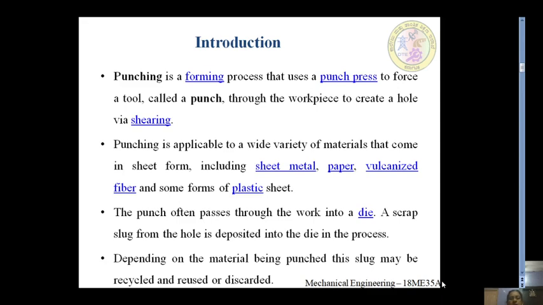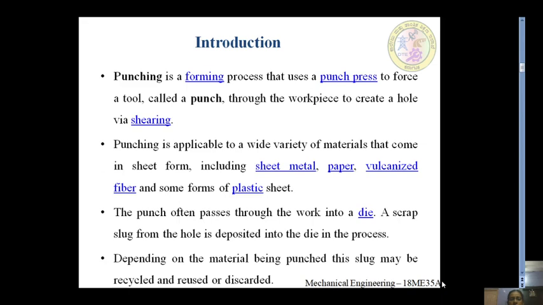The punch often passes through the work into a die. A scrap slug from the hole is deposited into the die in the process. So we have differentiated the process of blanking and punching. We came to know that the material punched out to form a hole is considered waste here. That is, the sheet is what we consider, and the hole formed is waste.